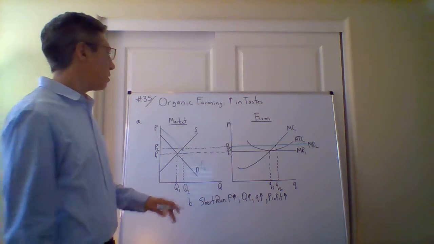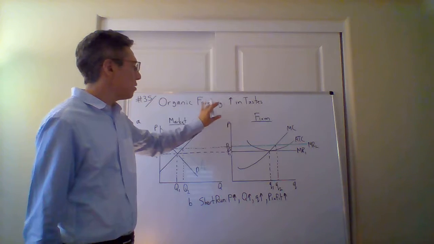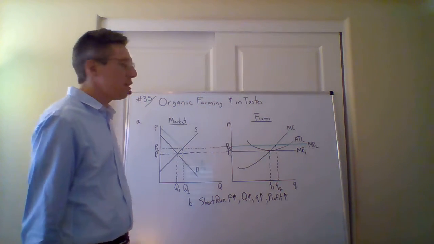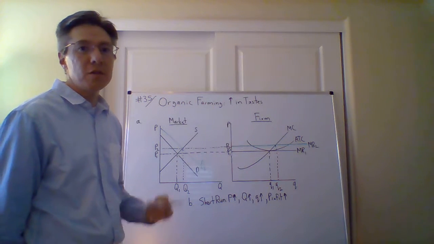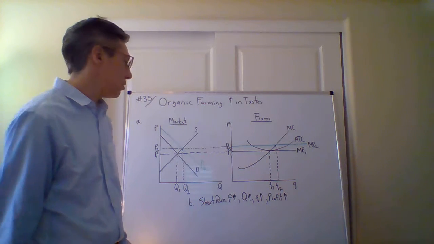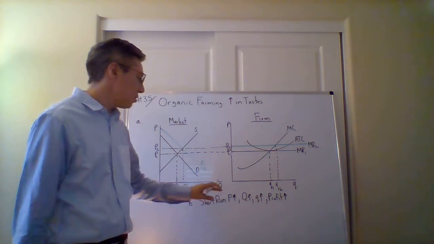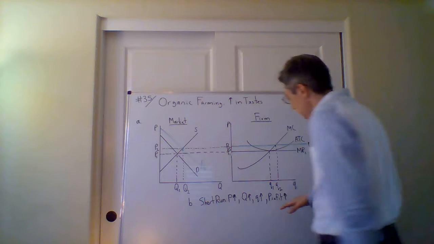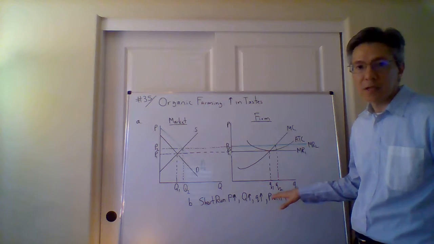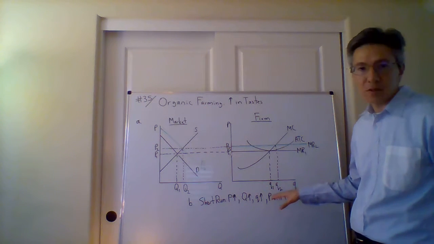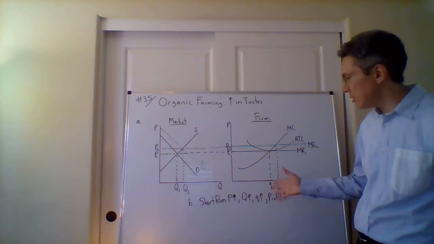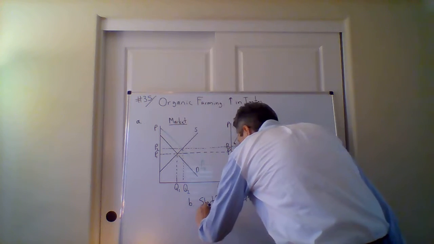All right, so we've looked at the short-run effect on the organic farming market of an increase in taste. What we want to do now is to see what the long-run effect is. So how we can see that is to go to the very end where we've left off. We said profit has gone up. Remember, at first profit was 0. Now that it's gone up, that means profit is positive.